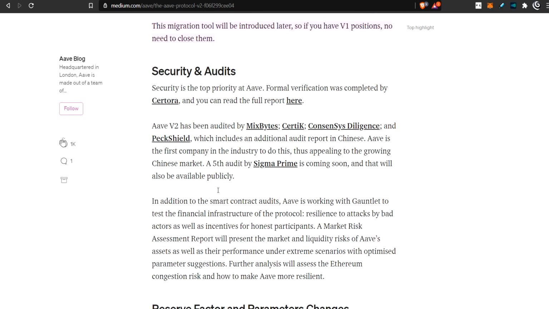They talk about the security audits. There's a lot of audits going to be done. There's 4 already, and there's a 5th one, and they did one in Chinese so that they could try to build that market as well.